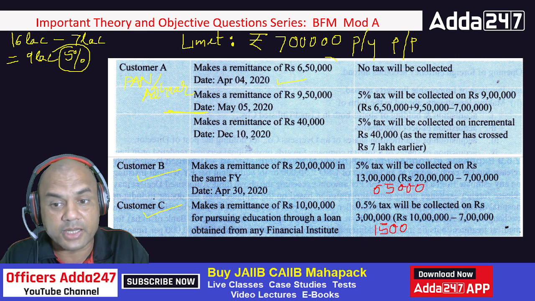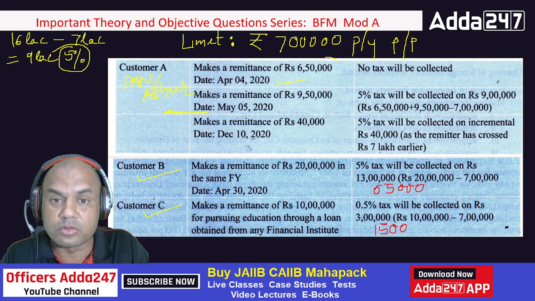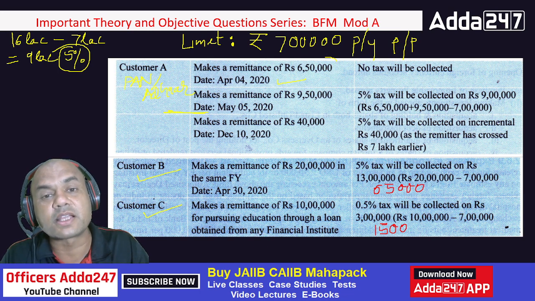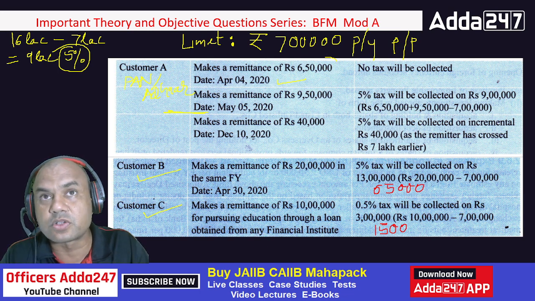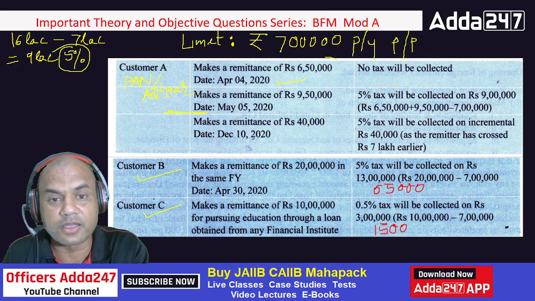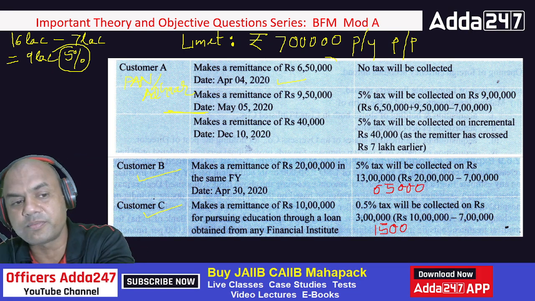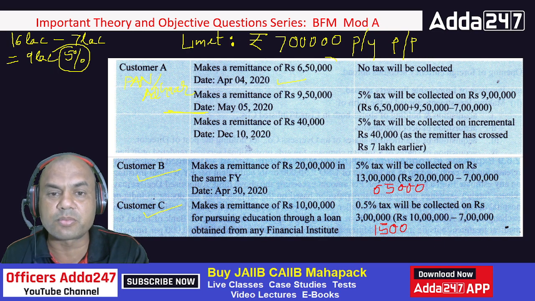That is the basic summary. If you are going for education and have taken a loan, then the amount of tax is 0.5%, and that is also on the difference. It's not on the full amount. Clear, everyone? This is very important. Everyone got the point?